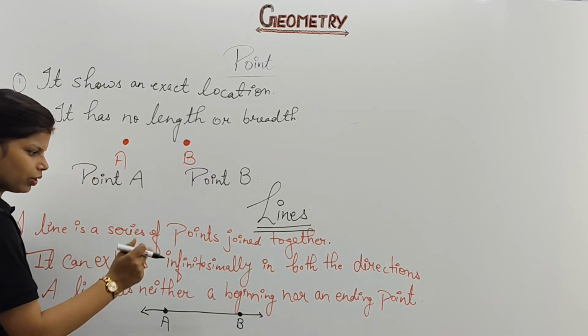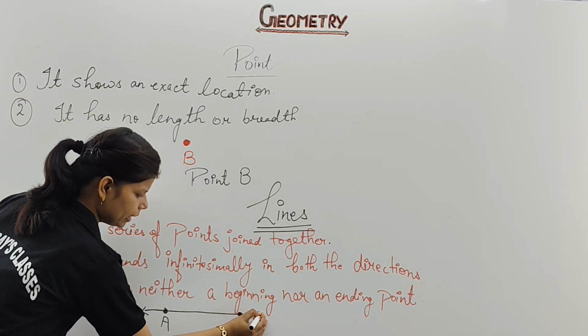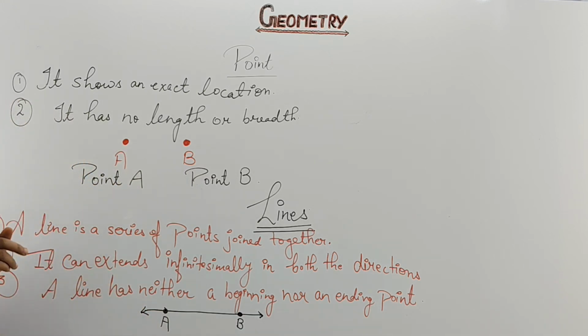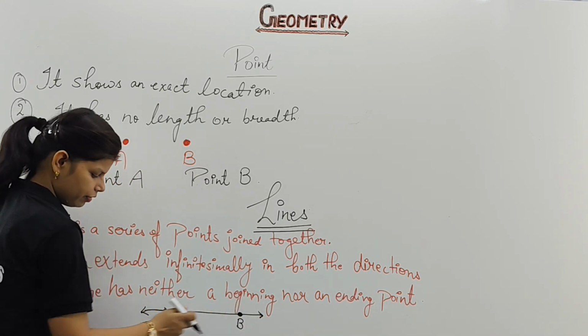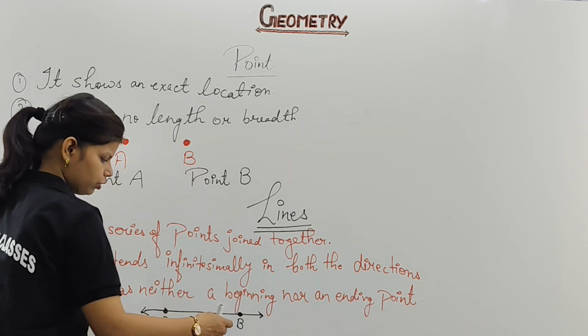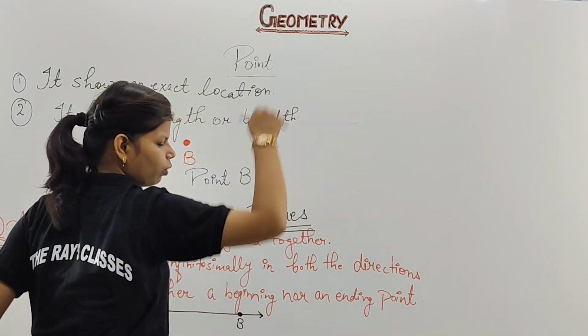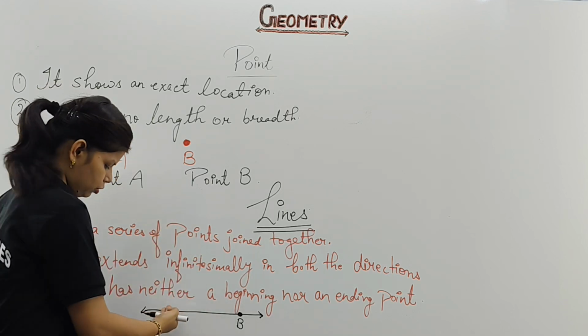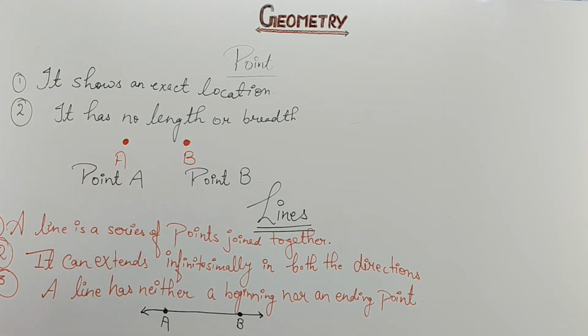Can you guess what I have done extra? I've put arrows like this. That means it can increase from both the sides. I did not fix to one side only. I fixed this to both the ends. That means we are going to increase the size and it can go as long as it can. There is no ending or beginning point. Clear? So please take a note of this one.